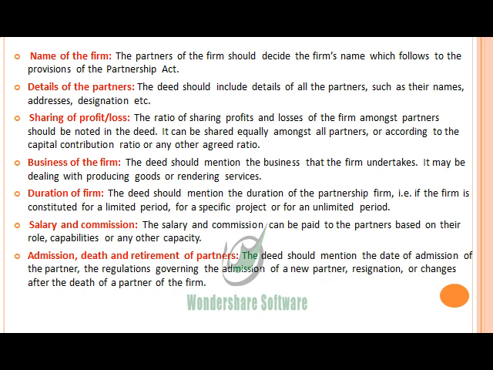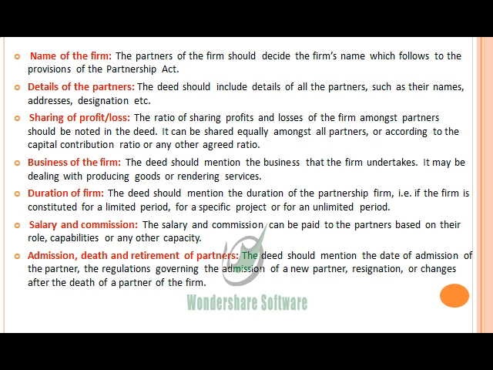Then fourth, business of the firm. The deed should mention the business that the firm undertakes. It may be dealing with producing goods or rendering services. It depends on the partnership firm what type of business it is dealing in, producing goods or rendering services. It should specify that particular product or particular business which is being undertaken by the partnership firm in the future.